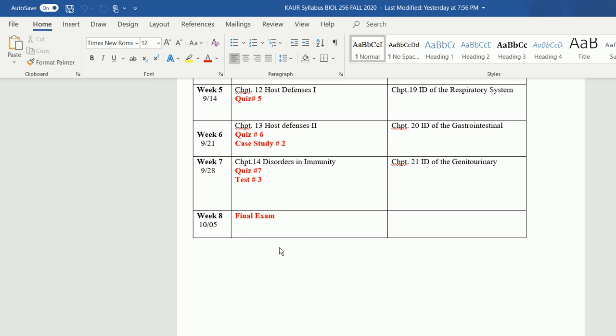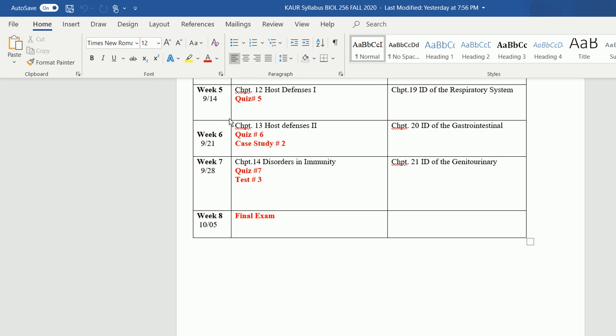In week number 5 we will be doing chapter 12, which is the immunology chapter. It's about host defenses. And in the infections we do chapter 19, which is infectious disease of the respiratory system. In week number 6 we will be doing chapter 13, which is on host defenses number 2. It's an immunology chapter. And we also do chapter 20, which is infectious disease of the gastrointestinal system. These 2 chapters make quiz number 6.